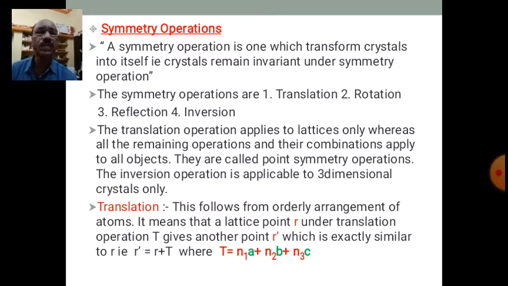In case of crystals, the symmetry operations are translation, rotation, reflection, and inversion. Four types of symmetry operations are found in case of crystals.